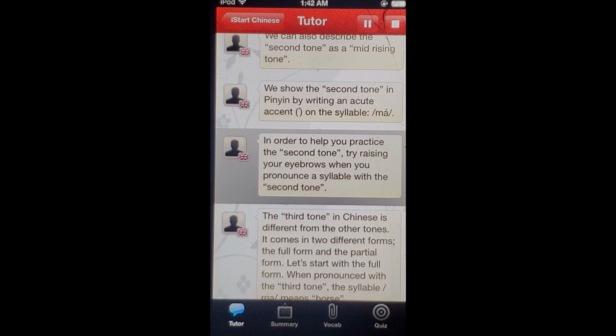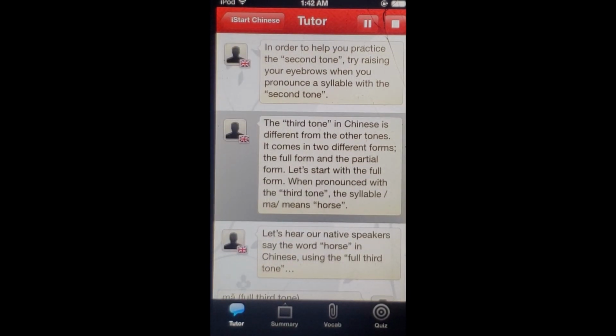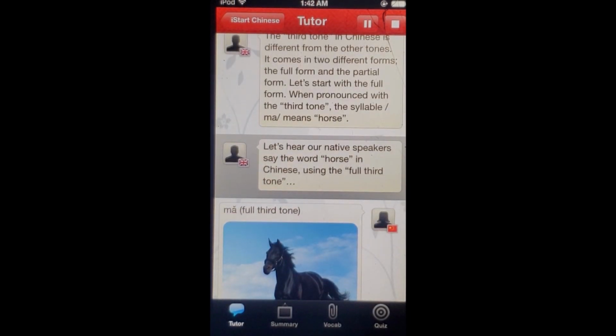The third tone in Chinese is different from the other tones. It comes in two different forms, the full form and the partial form. Let's start with the full form. When pronounced with the third tone, the syllable ma means horse. Let's hear our native speakers say the word horse in Chinese using the full third tone.